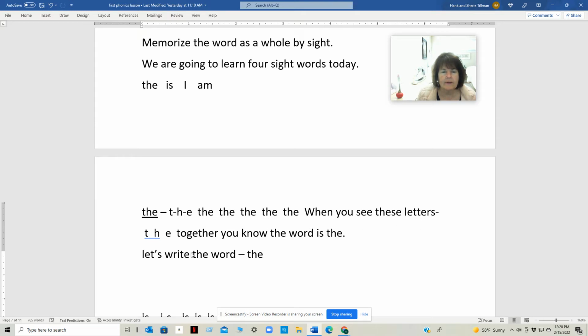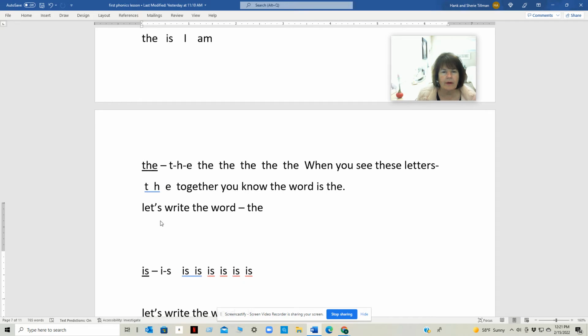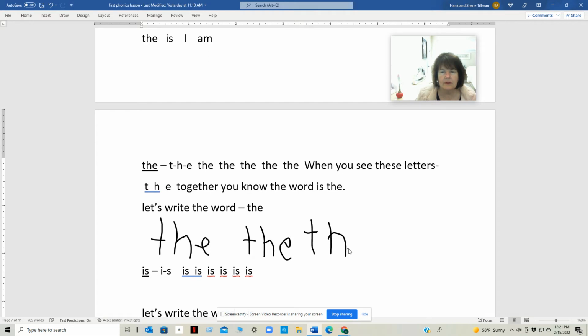When you see these letters T-H-E together, you know the word is the. Let's write the word the. T-H-E, the. T-H-E, the. T-H-E, the. T-H-E, the.